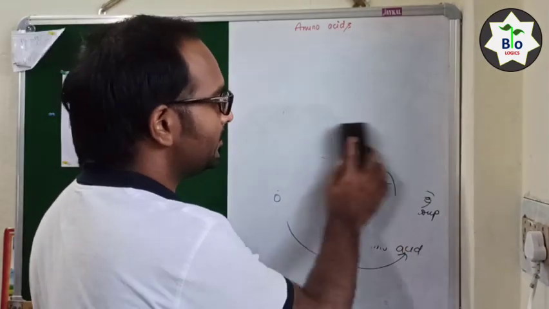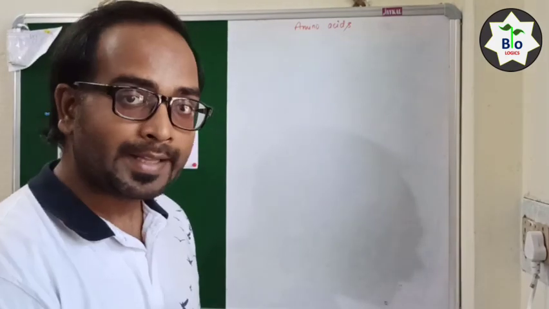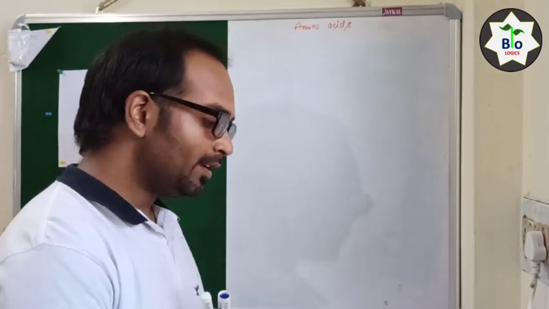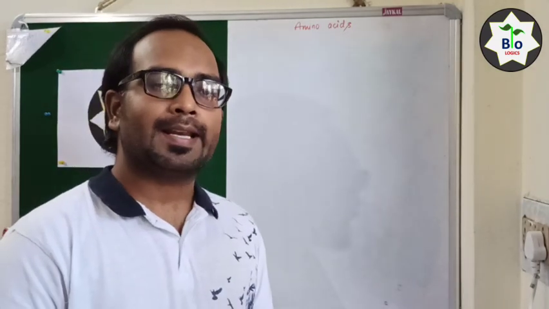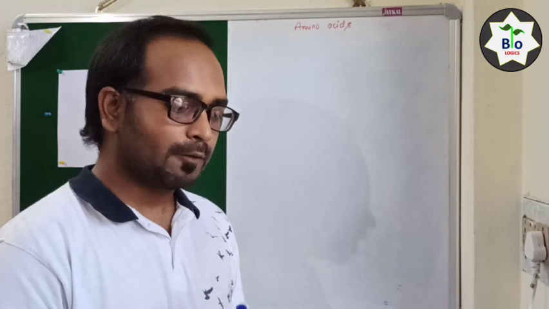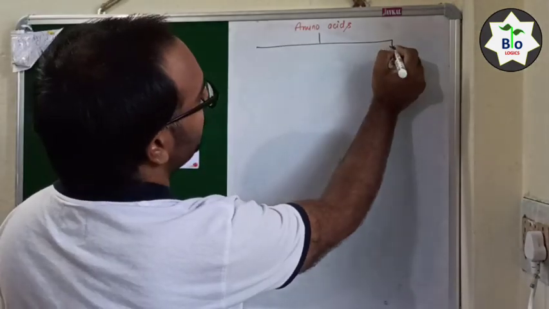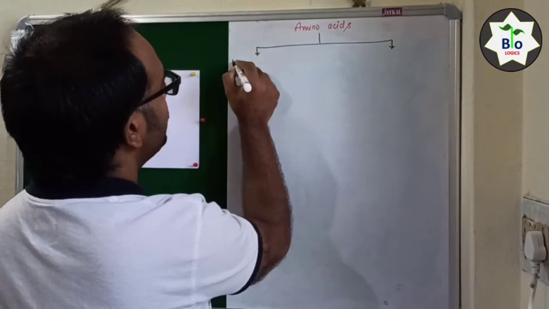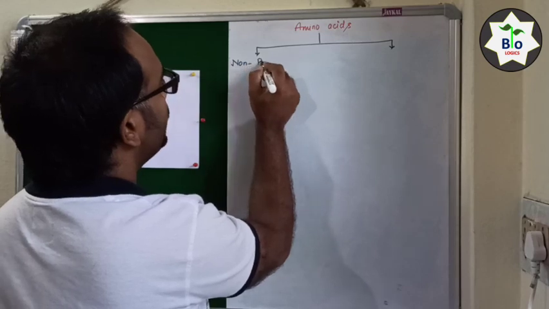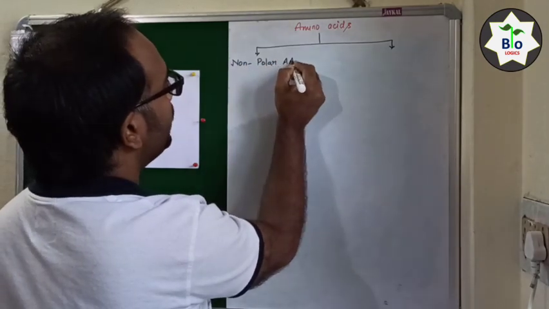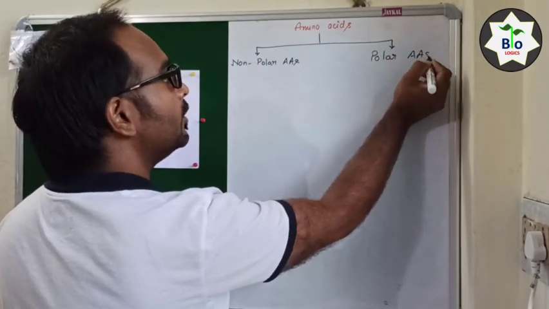Now I am going to classify the amino acids on the basis of their polarity, their charge and their side chain. Okay, so amino acids are mainly categorized into two different kinds. One are polar amino acids and another one is non-polar amino acids.